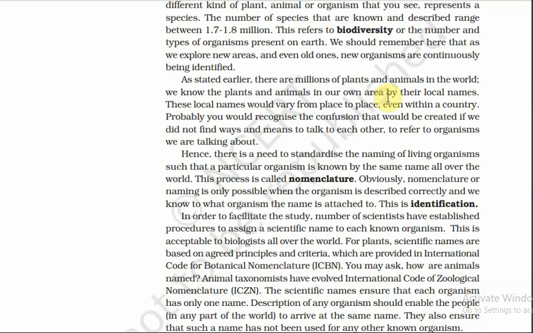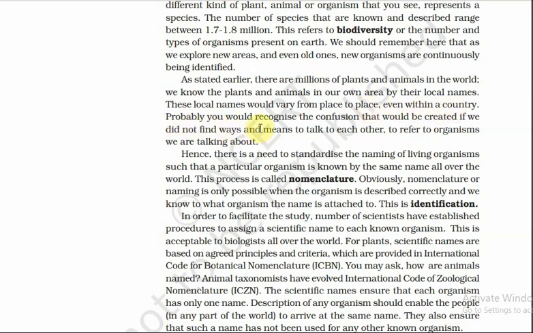These are local names, and they would vary from place to place. In India you call him Teddy, but there are different names in other countries. In other countries like Australia and America, they would call it by different names, even within the same country.